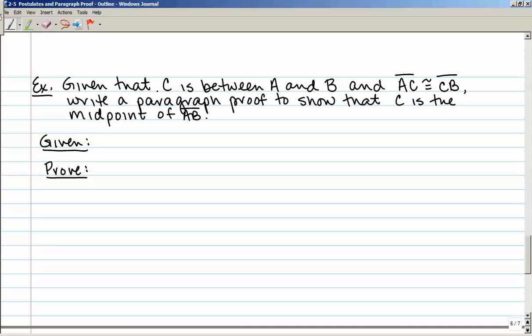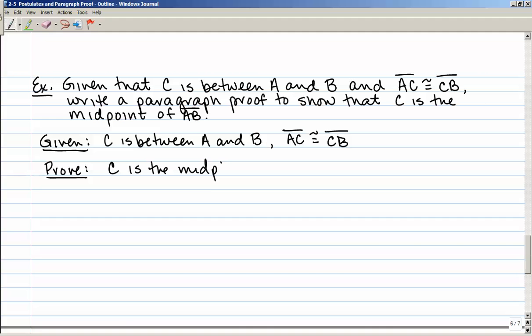So what is given is that C is between A and B. So that means that A, B, and C all lie on the same line. And it's also given that segment AC is congruent to segment CB. Okay, just took that right out of the example there. And it says write a paragraph proof to show that, and here's what I have to prove, C is the midpoint of AB.